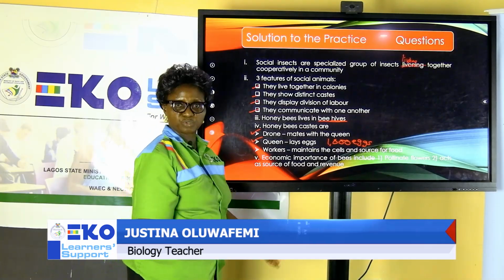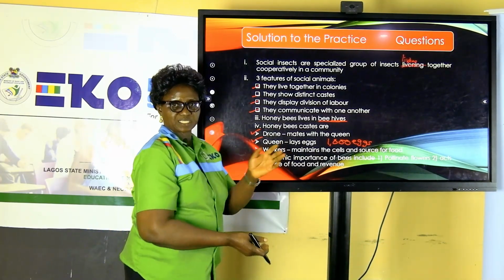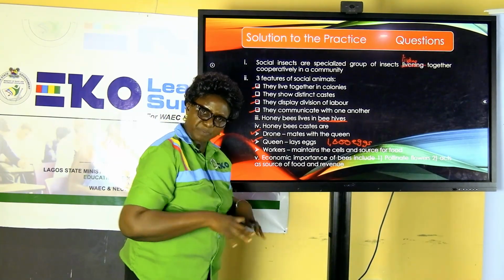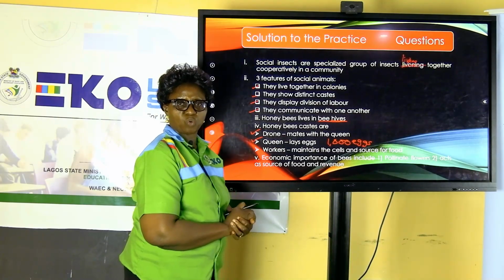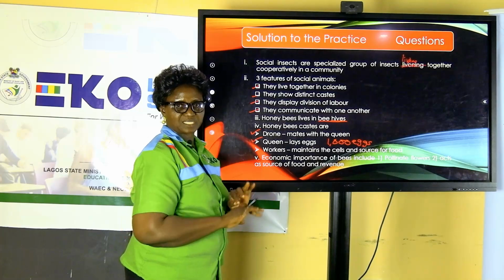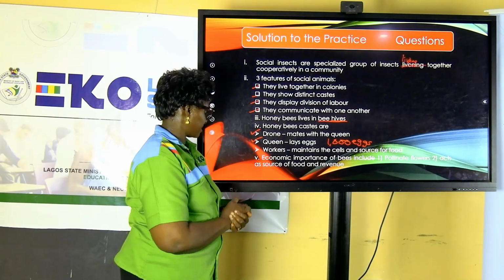Their own is also to ensure that there is abundance of food. They serve the queen, they serve the young ones, ensure that the drone is taken care of, and the well-being of the whole hive is the responsibility of the workers. They even go outside of that to ensure that the different members of the group are kept safe.